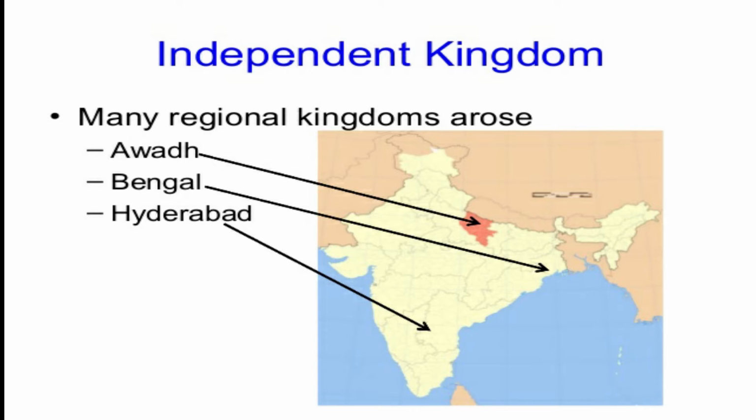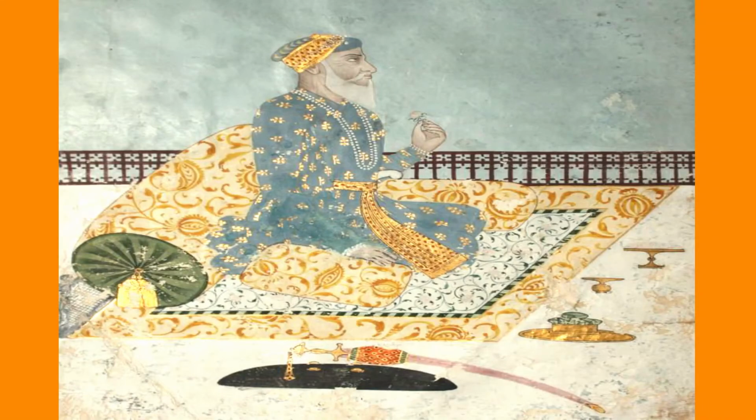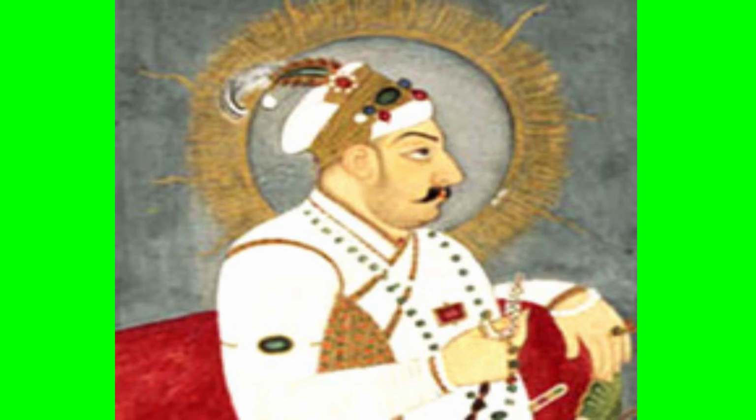So let us see these three independent states. Awadh. Sadat Khan, the governor of Awadh Suba, was appointed by Muhammad Shah in 1722. He established Awadh as an independent kingdom in 1722.